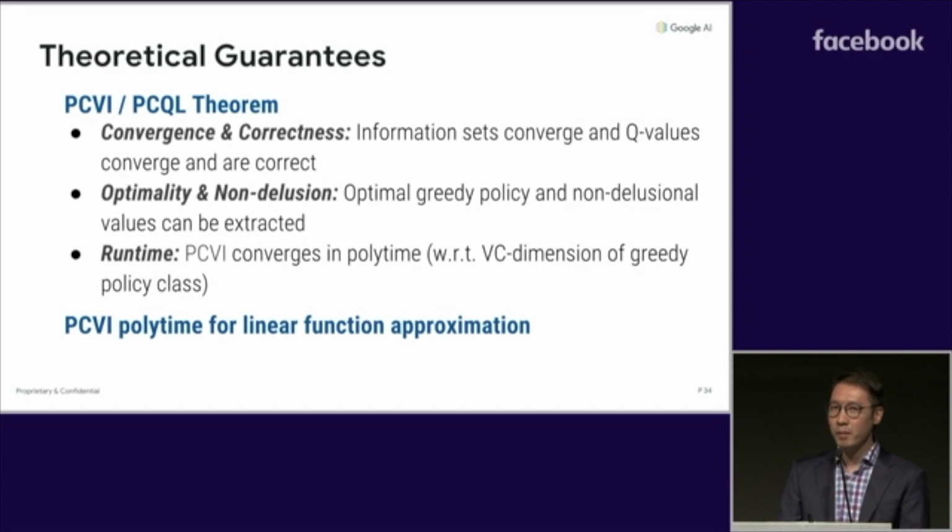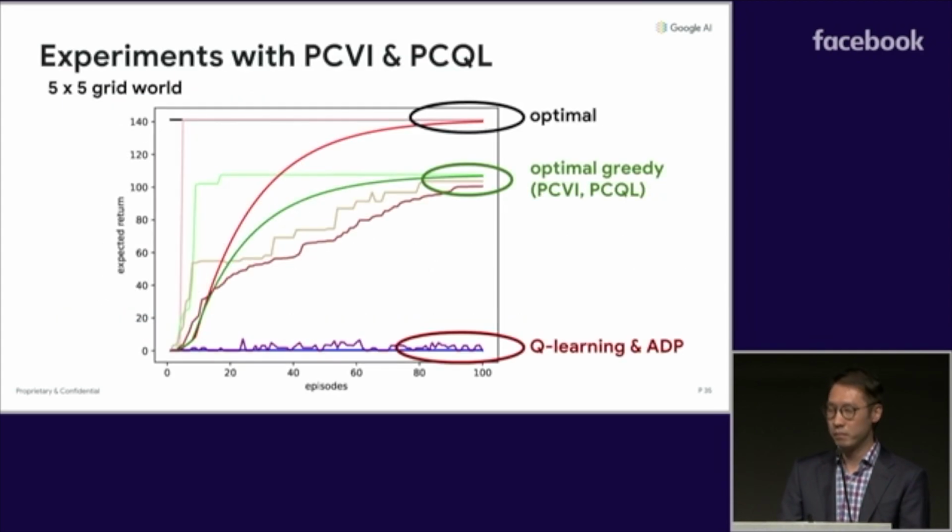But what can we say about its performance in practice? Well, it remains to be seen for larger scale problems. But in some cases, being non-delusional can have a dramatic impact. So we ran our algorithms on some simple grid-world domains, and grid-world can actually be very hard if you have randomly generated features with linear function approximation.